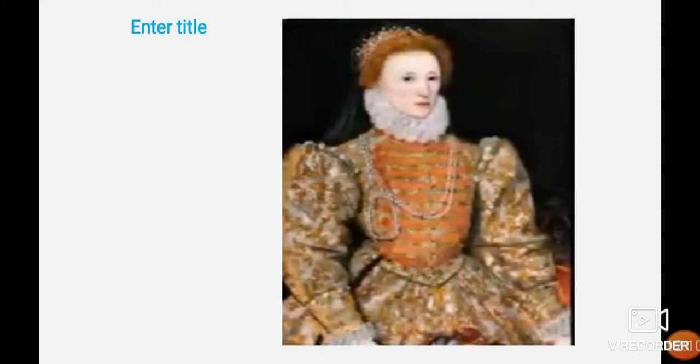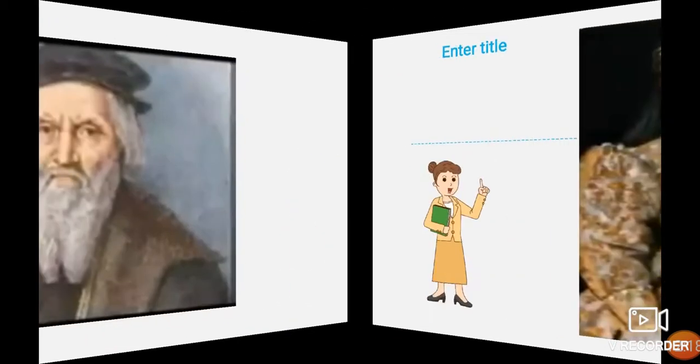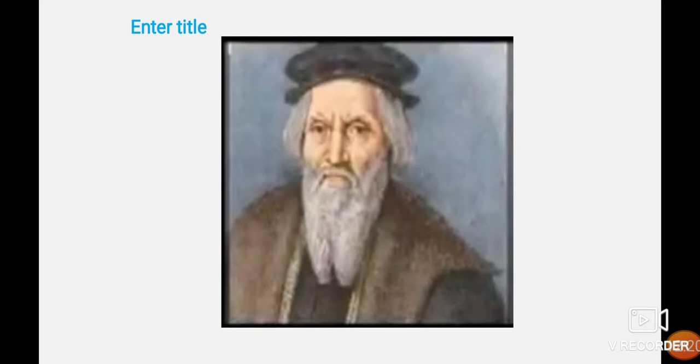Here you can see the picture. She is Queen Elizabeth I. She has given permission to John Abbott. He is John Abbott, and what he has done is establish the British as the trading and ruling authority in North America. Just imagine what happened over here, only for profit purposes.